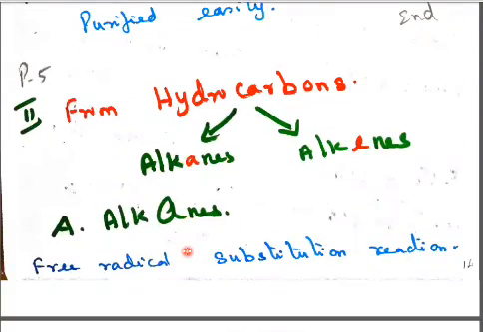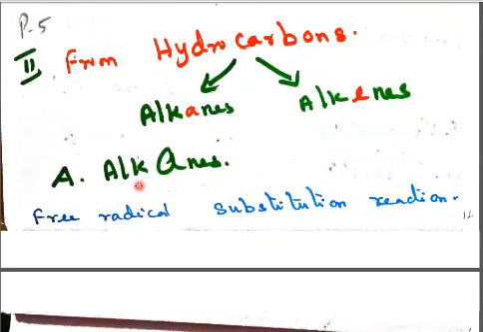Let us come to the next topic, preparation of haloalkanes by using hydrocarbons. Hydrocarbons are alkanes, alkenes and alkynes. Now we are going to prepare haloalkanes by using alkanes and alkenes, single bonded and double bonded. Let us see the first one, alkanes, is A type. B type, we are going to see alkenes.